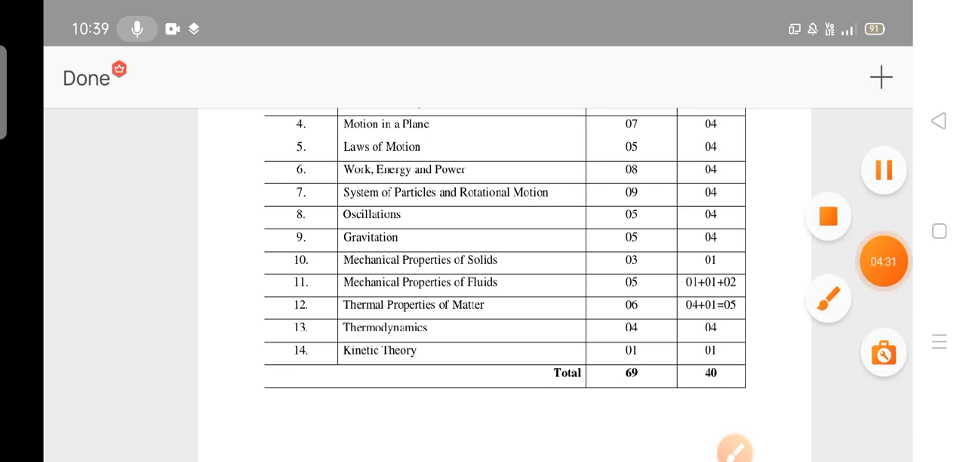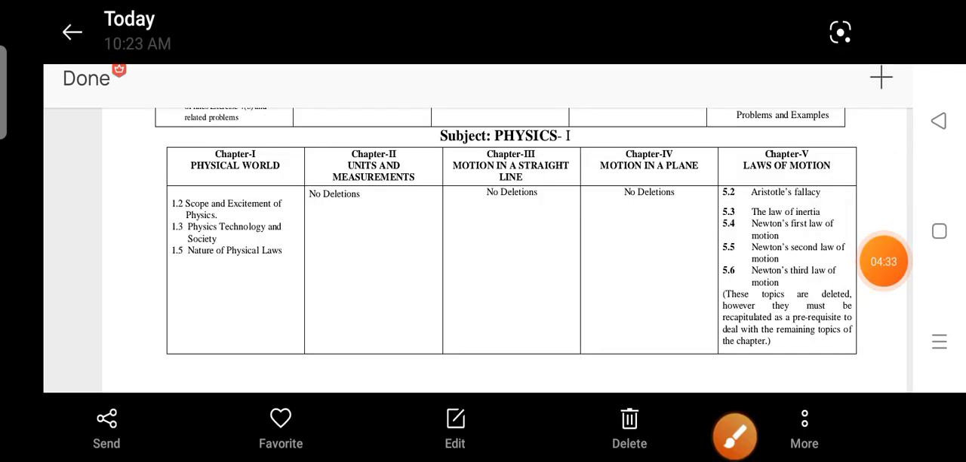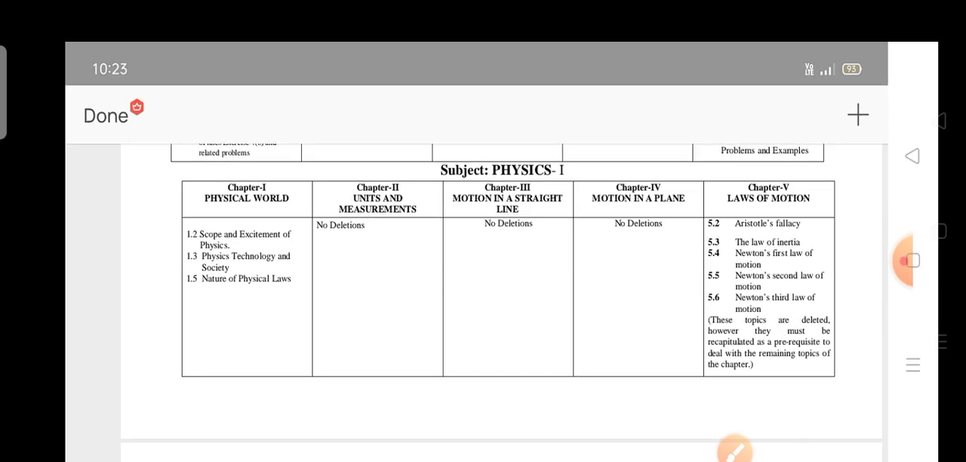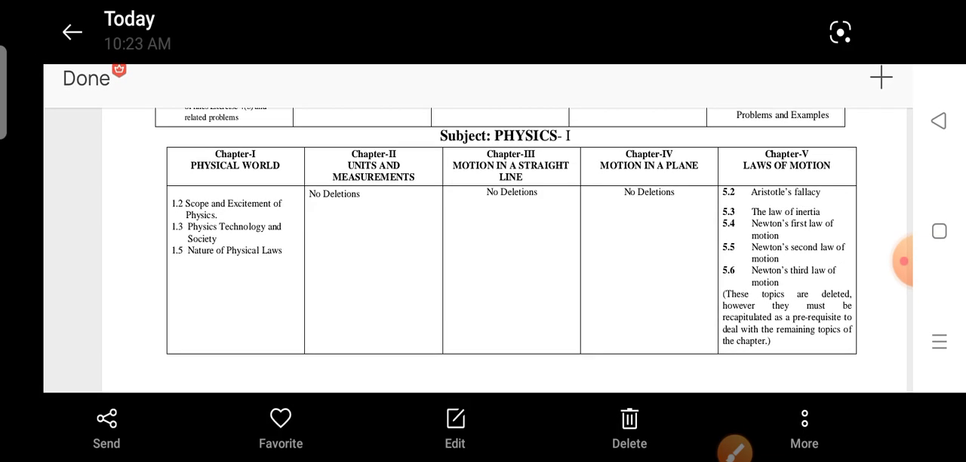This is the deleted content for Physics 1 for the MPC and BPC stream bridge course students. In unit 1, these topics are deleted: 1.2 and 1.3, these three topics are deleted. In physics, how many chapters are deleted? Three topics are deleted, not chapters. Next, unit 3 has no deletions and is compulsory. Anyhow, you will get 1 mark weightage from it.